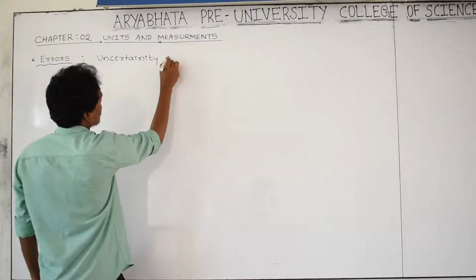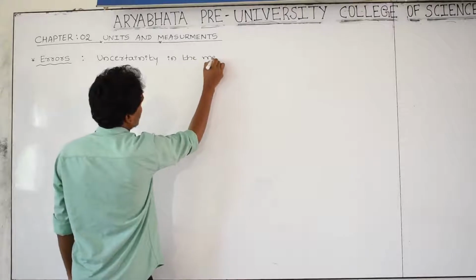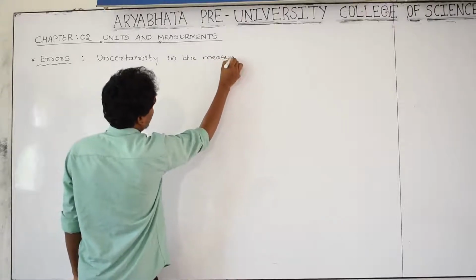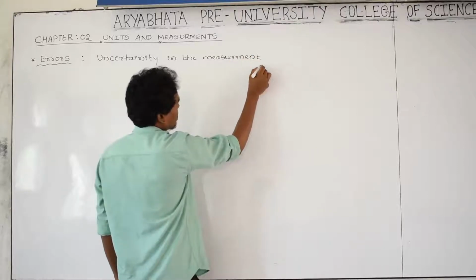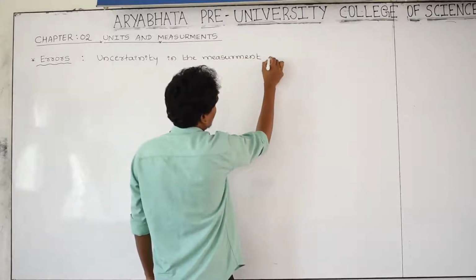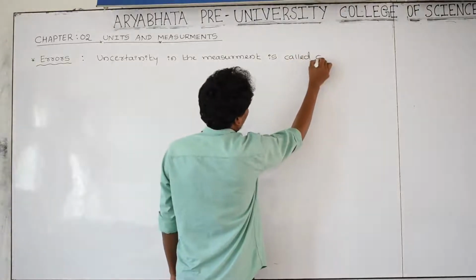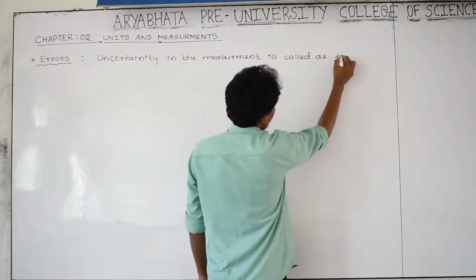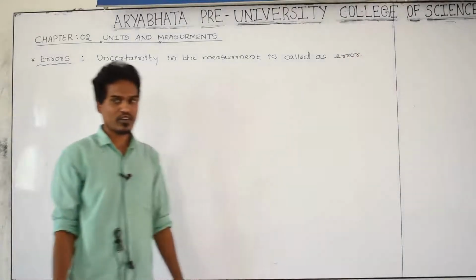Uncertainty in the measurement is called error.